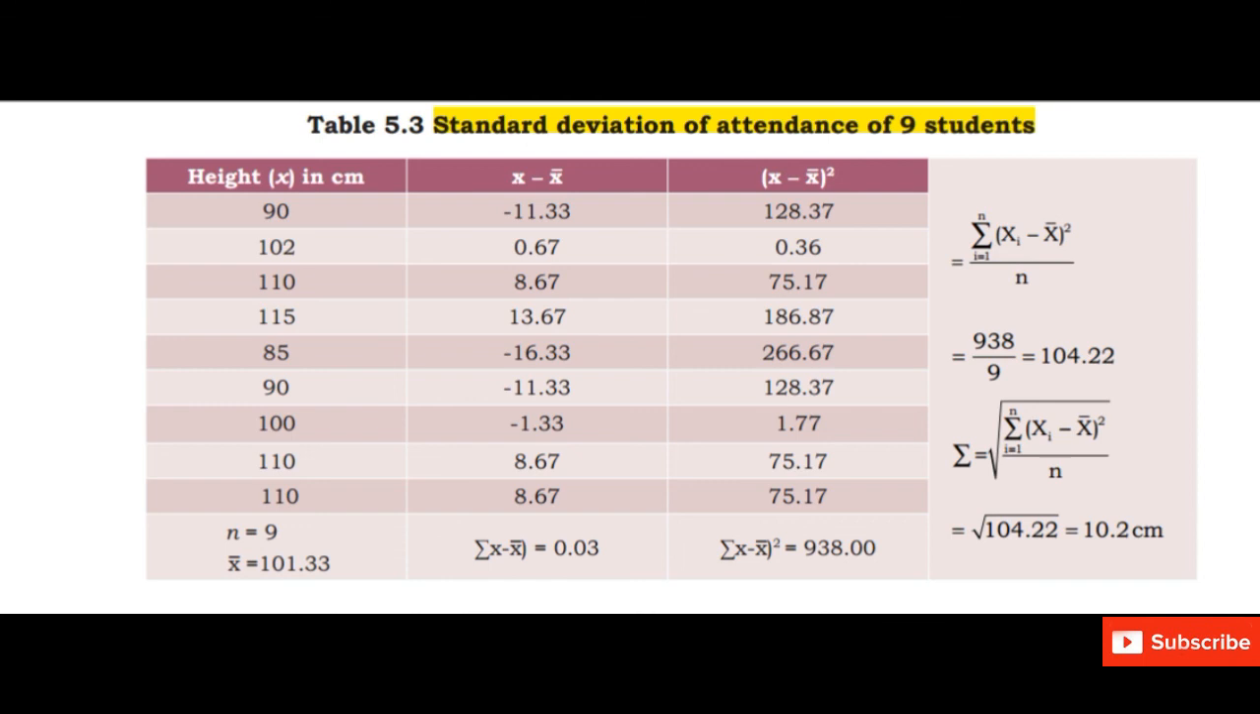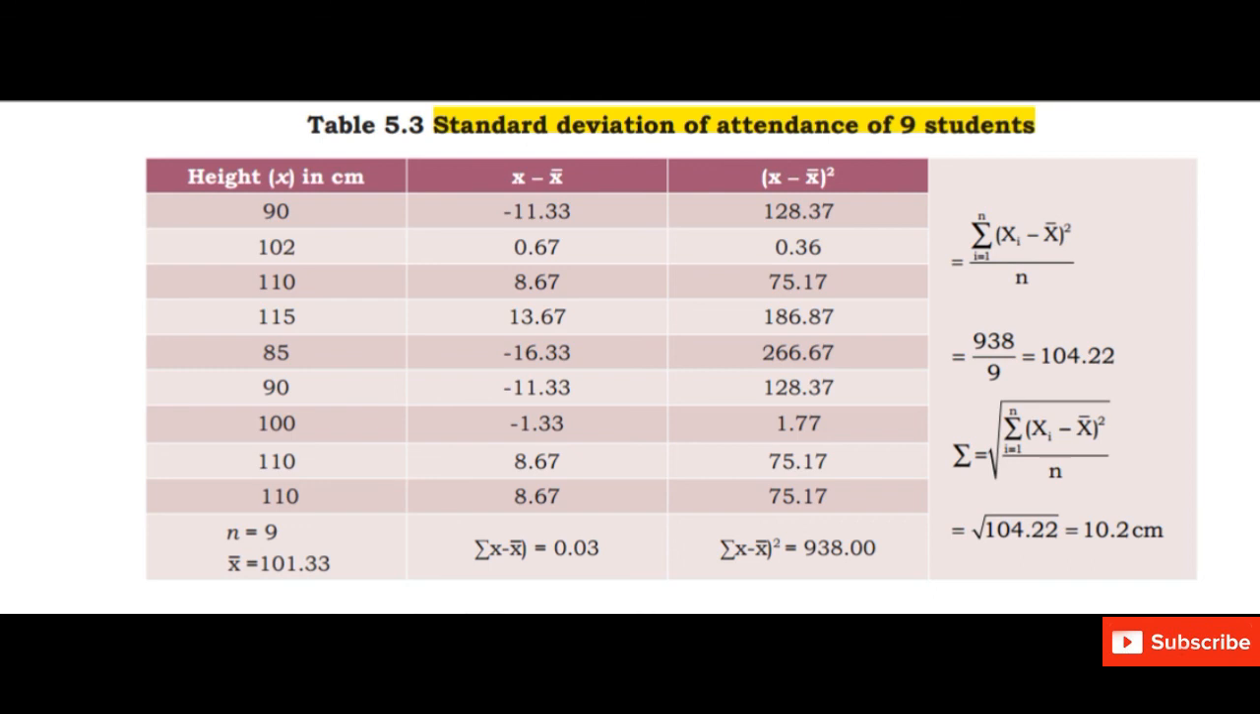Now we will apply the formula, that is summation x minus x bar whole square divided by n, which is equal to 938 divided by 9. That comes out to be 104.22.